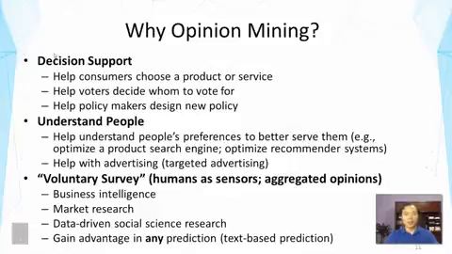And these can be regarded as a voluntary survey done by those people. In general, we can gain a lot of advantage in any prediction task because we can leverage the text data as extra data about any problem, and so we can use text-based prediction techniques to help make predictions or improve the accuracy of prediction.